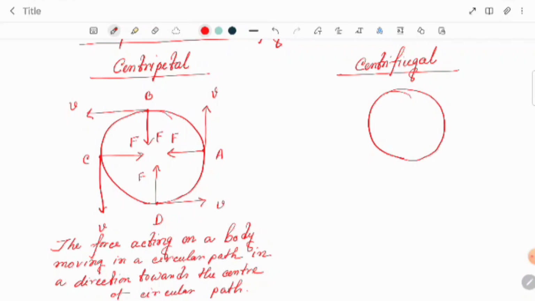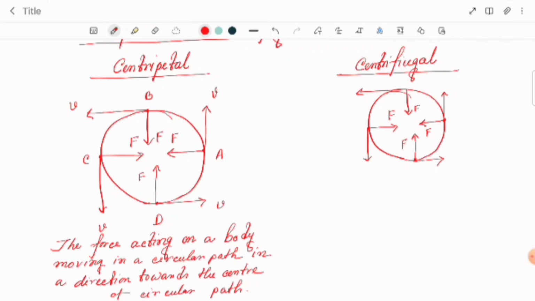If any body is moving in this direction, the force should be applicable towards the center. Here the force is inside, that is the centripetal force. And always the body tends to move in the outward direction.